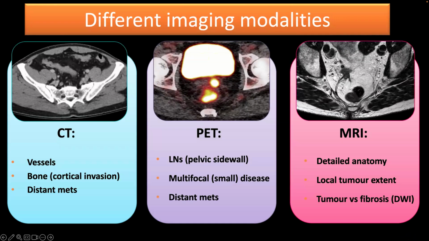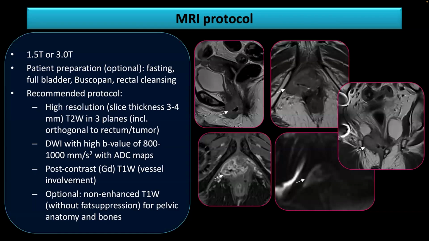And then we have the MRI, and this is what we are going to discuss mainly. MRI will give you a roadmap of the local tumor extent and will guide the surgeon to evaluate the potential for surgery. So first, what about the MRI protocol? I must say the MRI protocol is pretty simple. It's the same as the cervical or rectal protocol.